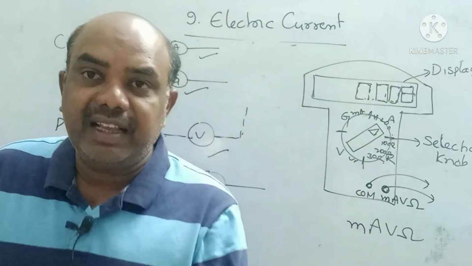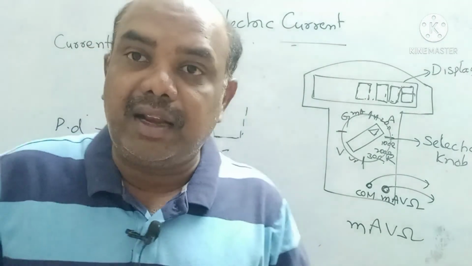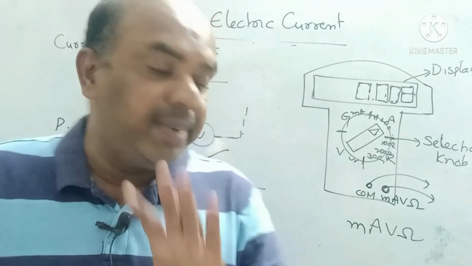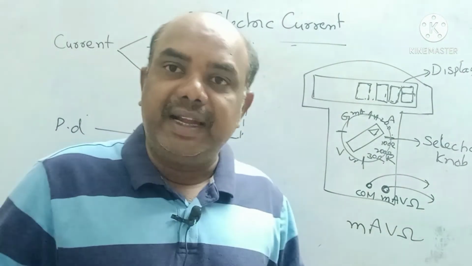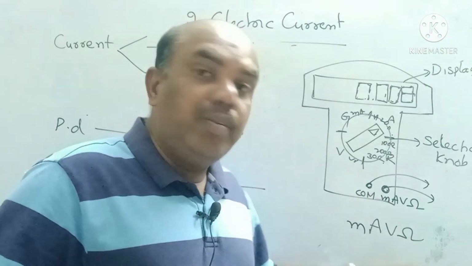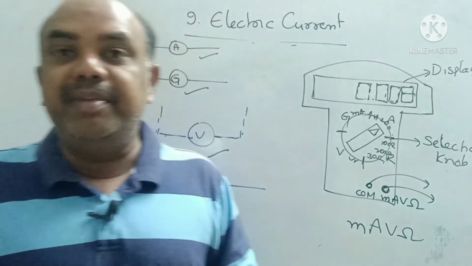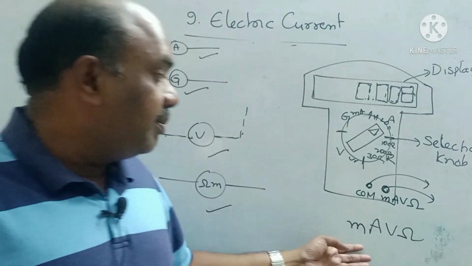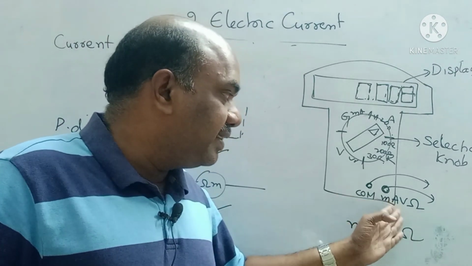M means it acts as a galvanometer. A means ammeter; an ammeter measures in amperes. V means voltmeter, which measures potential difference. Ohm means ohmmeter; an ohmmeter measures resistance. That means 4 instruments can be measured in a single instrument.